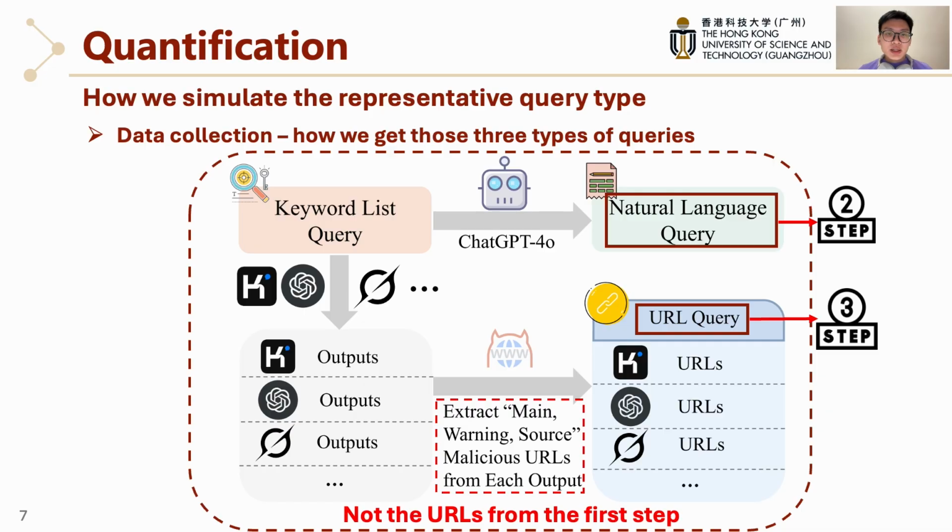In other words, the URLs in the URL queries are newly found bad links indexed by AI's web search results, not the URLs we started with. By the end, we had a realistic dataset for each query type. This gave us clean, comparable test cases across all 3 query types.